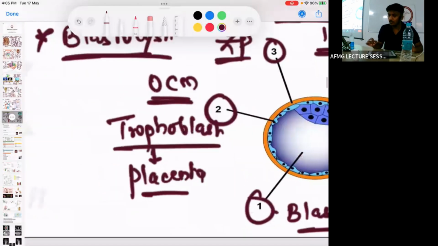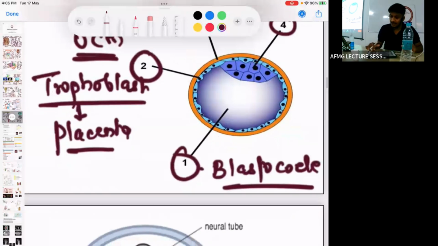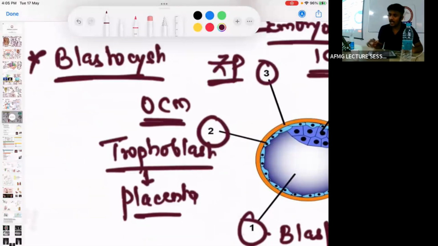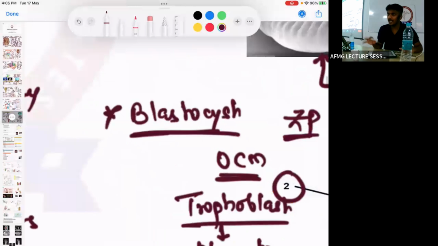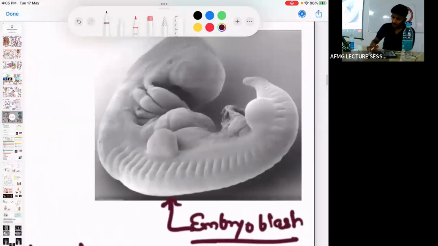The outer cell mass is known as trophoblast, which develops into placenta. The cavity is called blastocele, and the outer layer is called zona pellucida, and the structure is called blastocyst. कोई इशू नहीं है, कैविटी है तो ब्लास्टोसिस्ट हो गया. फॉलिकल के बारे में पूछा था लास्ट टाइम, एंट्रल फॉलिकल, तो ब्लास्टोसिस्ट तो पूछ ही सकते हैं, ठीक है? तो फॉलिकल which contains the cavity and contains the fluid is called an antral follicle. So this is the embryoblast.